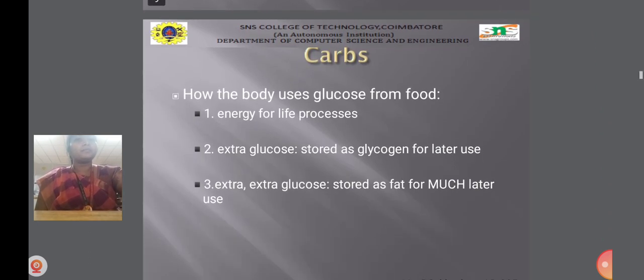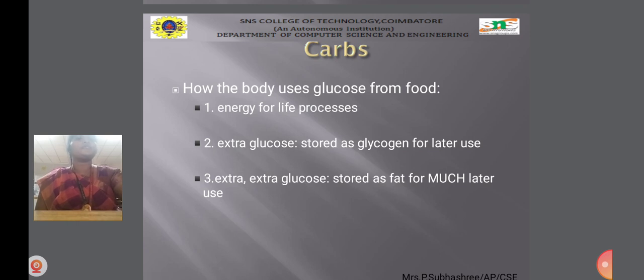Then how the body uses glucose from food. Energy for life processes is found in carbohydrates. Already I have said that rice and wheat are the main sources of carbohydrates. Extra glucose is stored as glycogen in our body for later use. If we didn't eat food, if you are on a diet or fasting, the glycogen will turn into glucose and help the body regain energy. Extra glucose is also stored as fat for much later use.